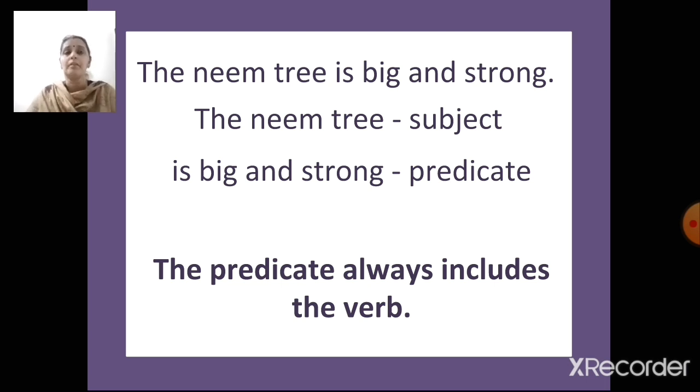Let's see one more example. The neem tree is big and strong. So about whom are we talking in this sentence? We are talking about the neem tree. So neem tree is the main subject here. And what are we telling about the neem tree? It is big and strong. So is big and strong will be the predicate. Okay. The predicate will always include the verb. Yes, children, whatever action word is there, that will also come in the predicate.